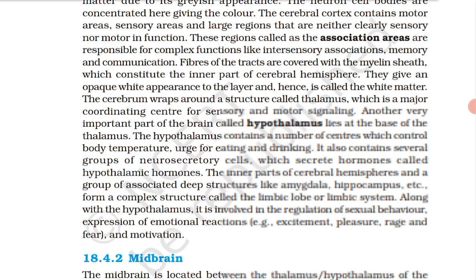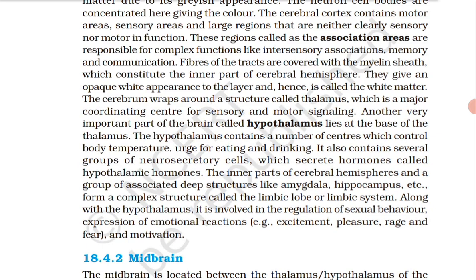The inner part of cerebral hemisphere and a group of associated deep structures like amygdala, hippocampus, etc. form a complex structure called the limbic lobe or limbic system. Which ones together form it? Amygdala and hippocampus.